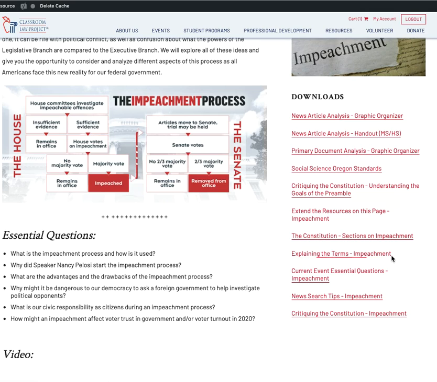If there's vocabulary to explain, we'll try to provide that for you. We'll always give you the essential questions in a handout form that you can use with your students. And if there's other ways that you can use the current event, we'll try to provide those as well for easy use. For example, further news searching or using the topic in critiquing the Constitution.